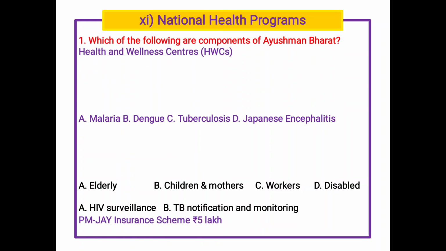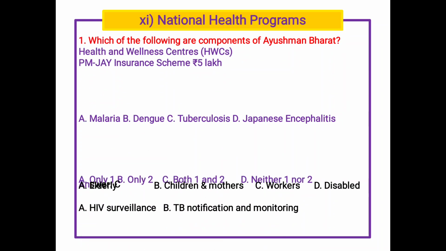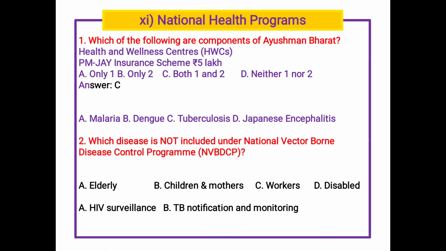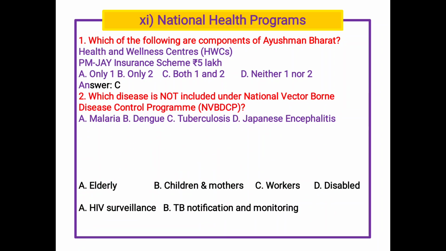Next, national health programs. Which of the following are the components of Ayushman Bharat Health and Wellness Center? PMJ insurance scheme, 5 lakh up to. A only 1, B only 2, C both 1 and 2. C is the correct, both 1 and 2. Next, which disease is not included under National Vector-Borne Disease Control Program? A malaria, B dengue, C tuberculosis, D Japanese encephalitis.